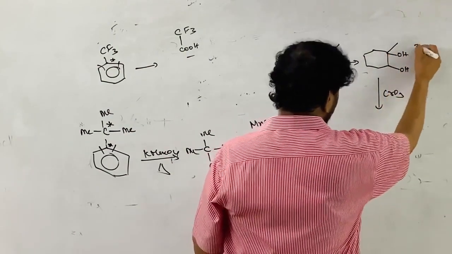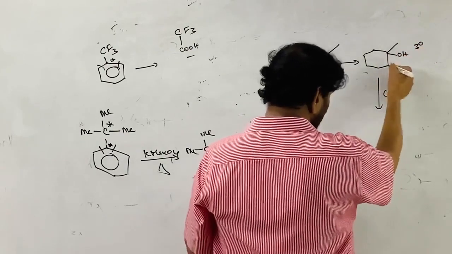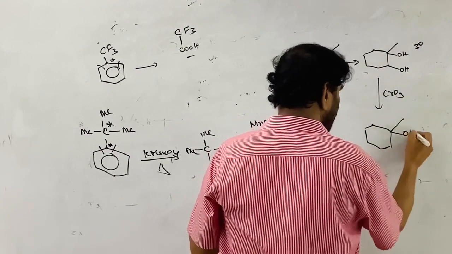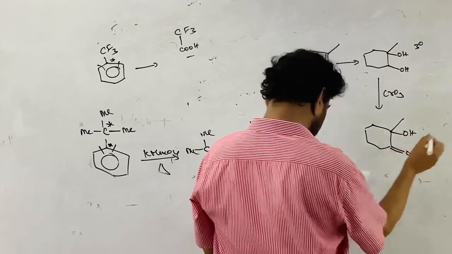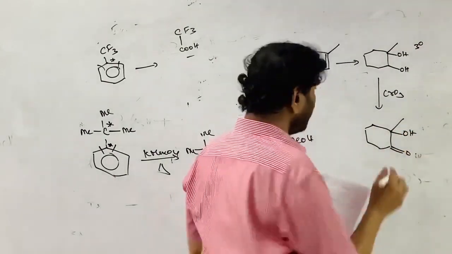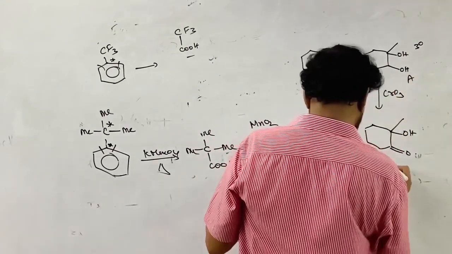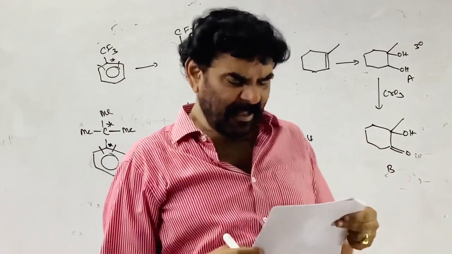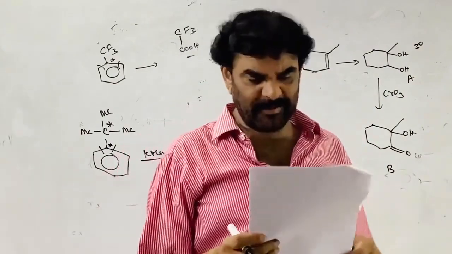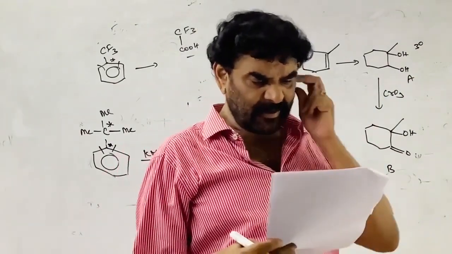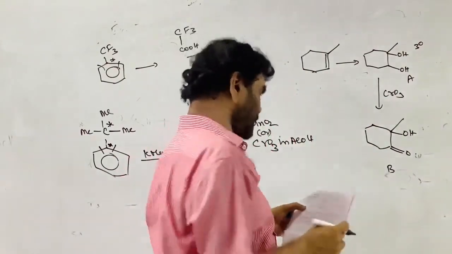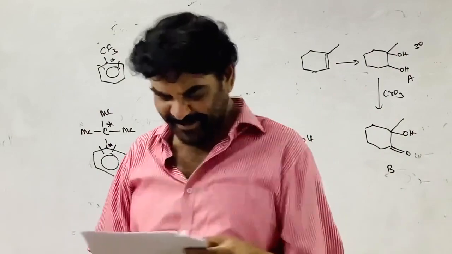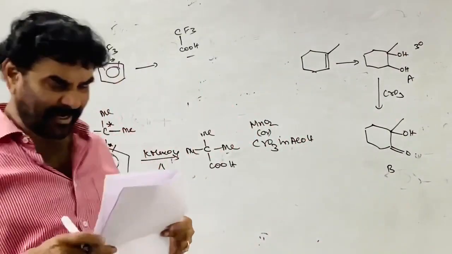This is the 3-degree alcohol, no oxidation; the 2-degree alcohol is converted to the ketone. This remains same. This is converted into the ketone. That is A, this is B. So AB are the correct answers.